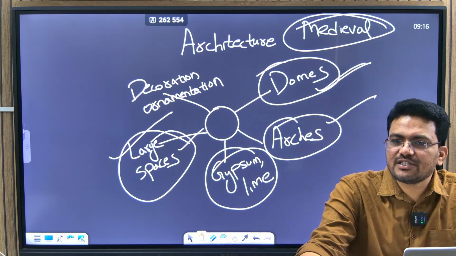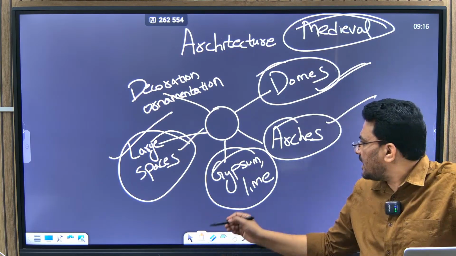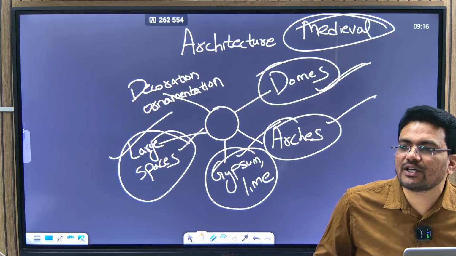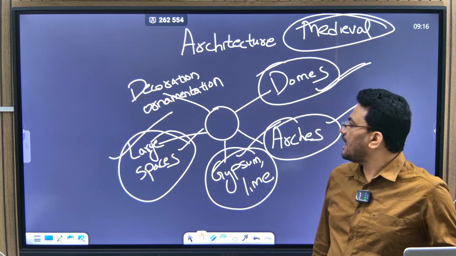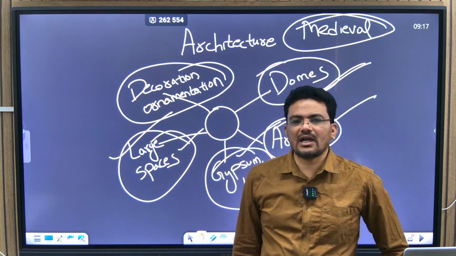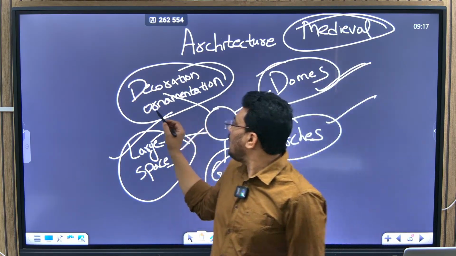Previously also it was there, but on a very small scale. For the walls, gypsum and limestone were started to be used on a large scale. Also decoration and ornamentation started.